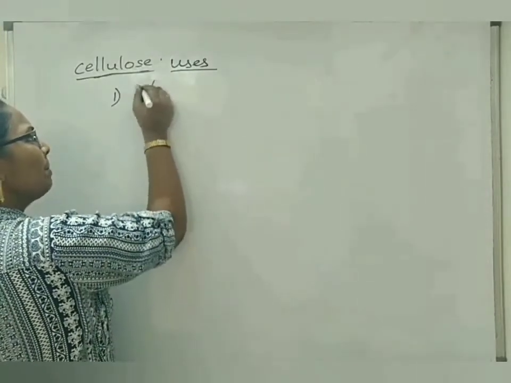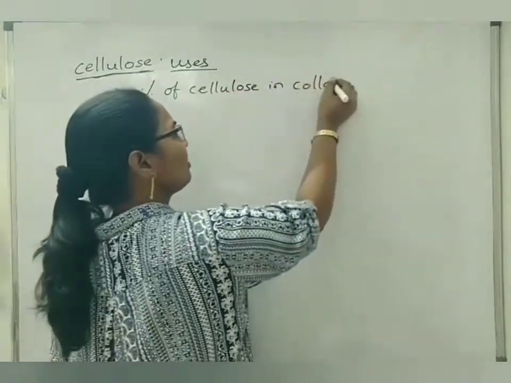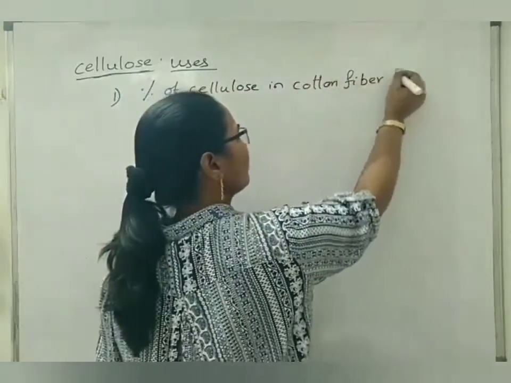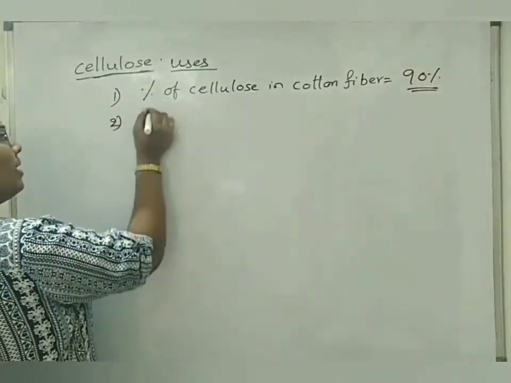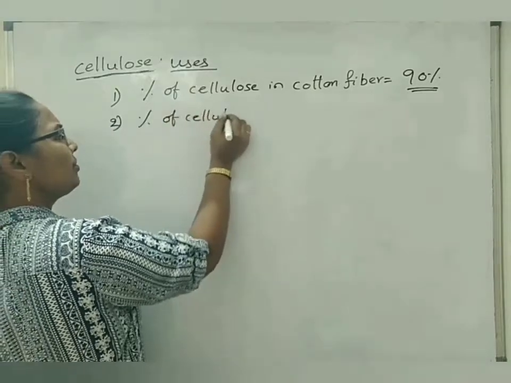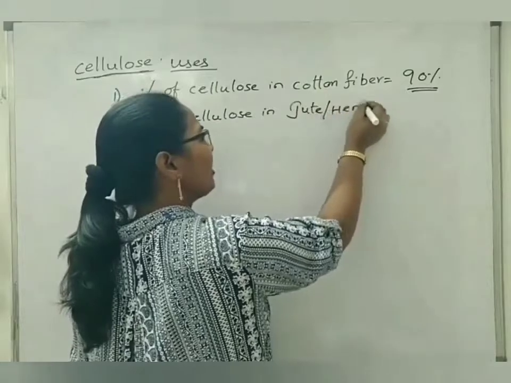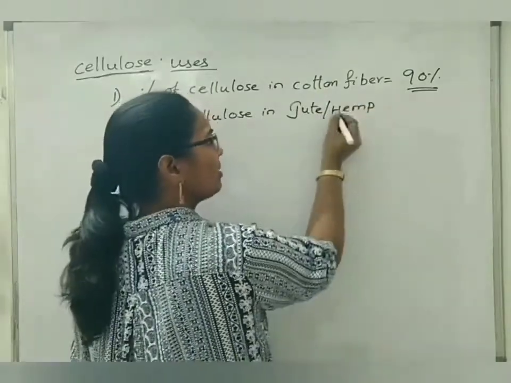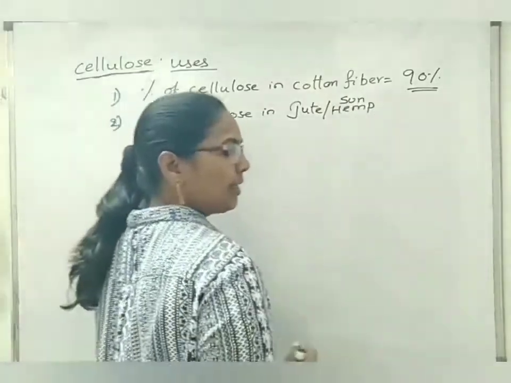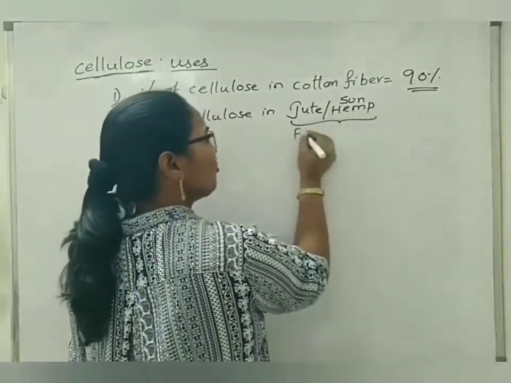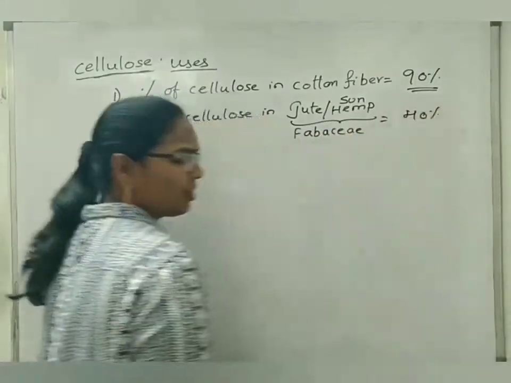First use: percentage of cellulose in cotton fiber. It is considered to be 90% cellulose. Second: percentage of cellulose in jute fiber or hemp fiber. These both belong to Fabaceae members. We used to write there as sun hemp. I think you might have seen this example in previous MCQs also. So these both belong to Fabaceae. It has only 40% cellulose.